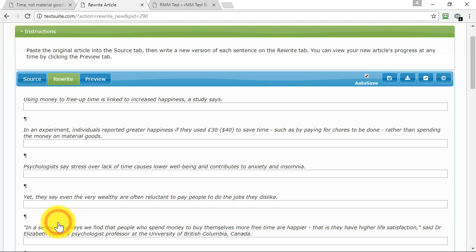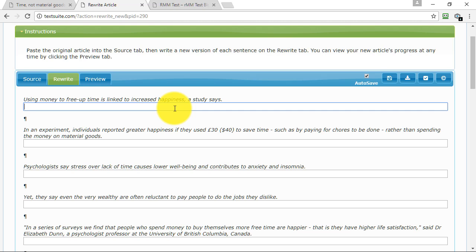I'm just going to click on Rewrite Article. So now each of the sentences is appearing in front of me nice and simply, so I can concentrate on one at a time. All I have to do is type in my alternative here, and then I will build up the article in a very simple way by taking each individual idea from the sentence and rewriting it in my own words.